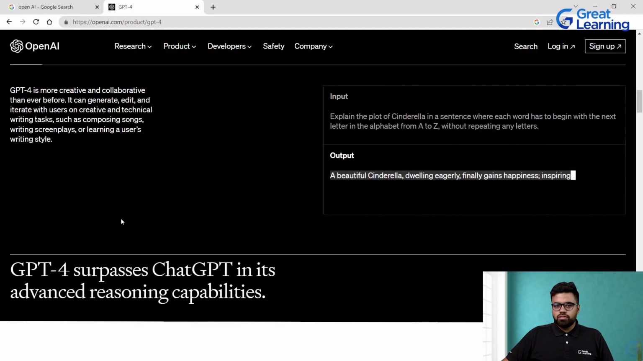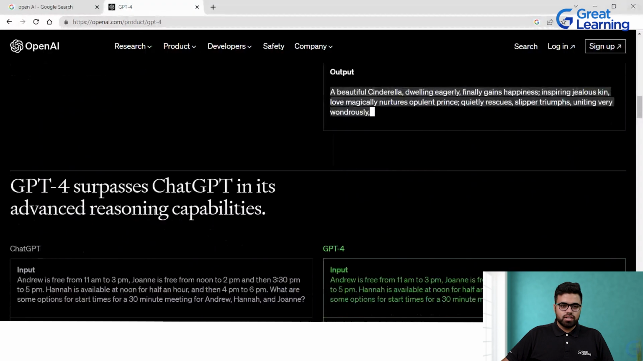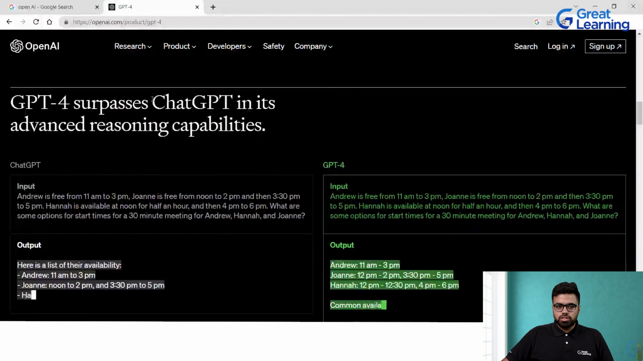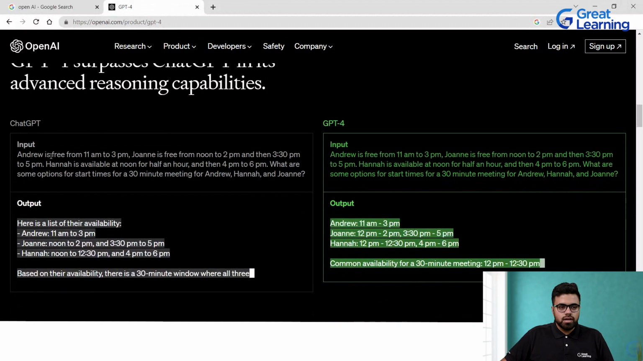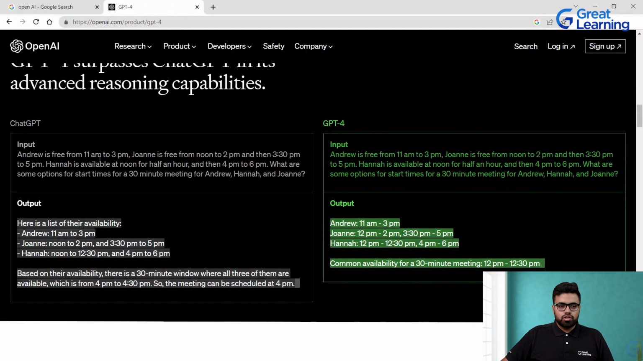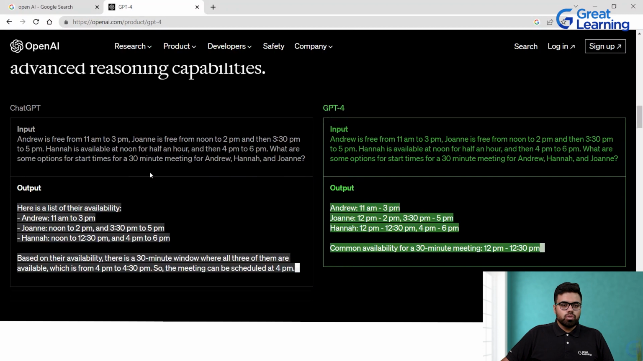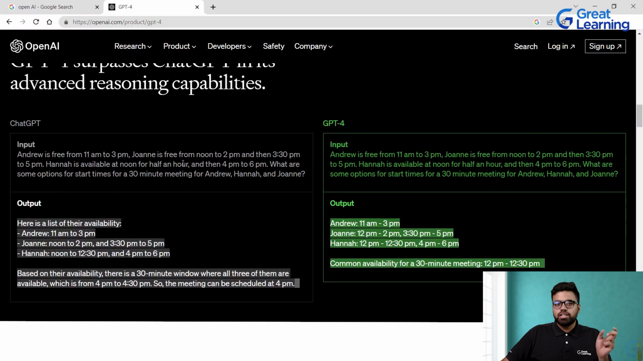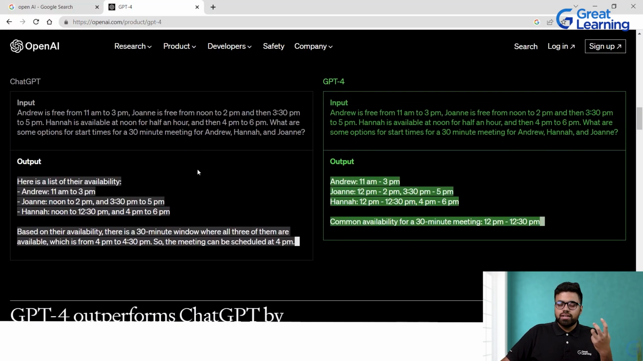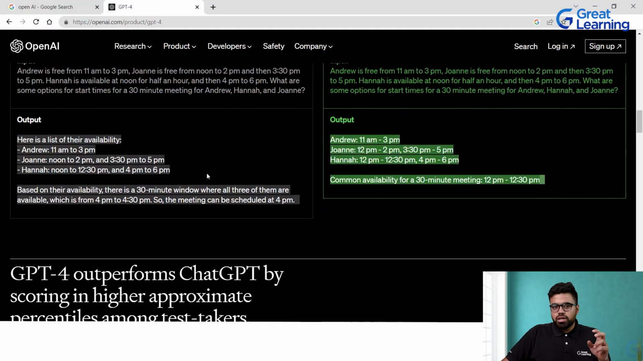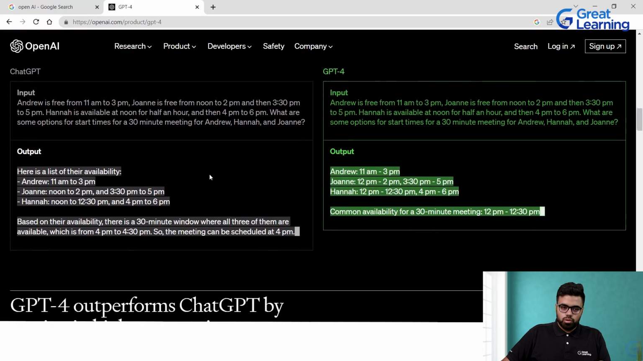You can see on the website they've talked about the key differences and how it is different from ChatGPT. One such example you can see: in this input, Andrew is free from 11 to 3, and Joni is free from noon to 2 p.m. and then 3:30 to 5. The crux is that with GPT-4 you get more crisp, advanced reasoning answers, and you would get somewhat vague answers in ChatGPT, the older model, but you get more precise and crisp results with GPT-4, right?